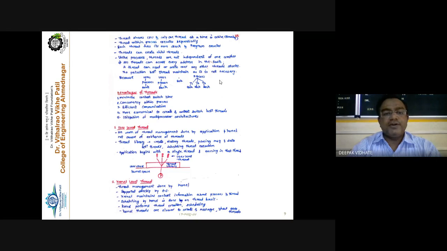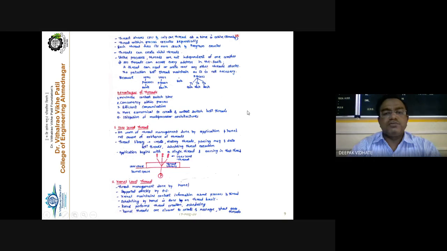That's why there are advantages of threads, like minimizing the context switch time. Also concurrency is maintained within the process, means within a single process multiple threads are being executed, so efficient communication takes place here. And as I told you, it is more economical to create and context switch between threads as compared to processes.